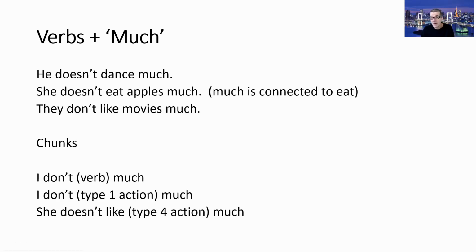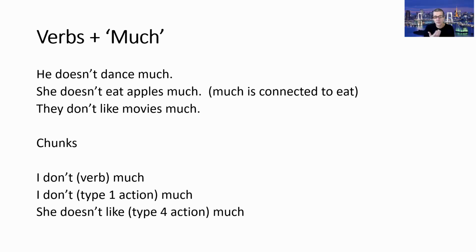Verbs plus much. So much can also work with verbs. So he doesn't dance much. So he only dances a little. She doesn't eat apples much. So much here is not about apples, it's about eat. They don't like movies much.